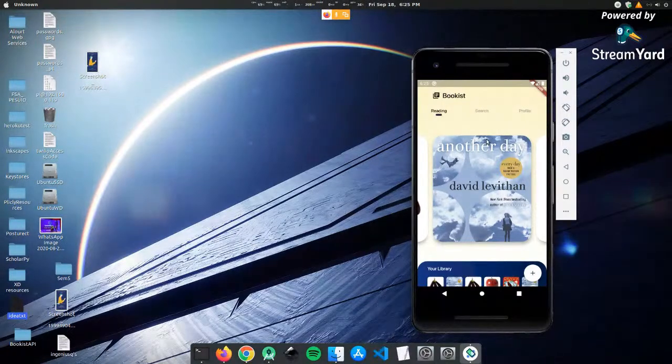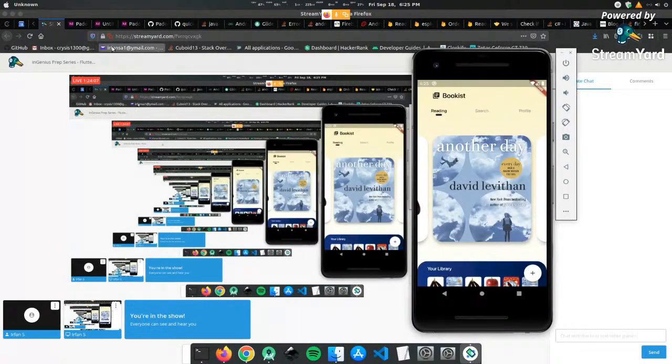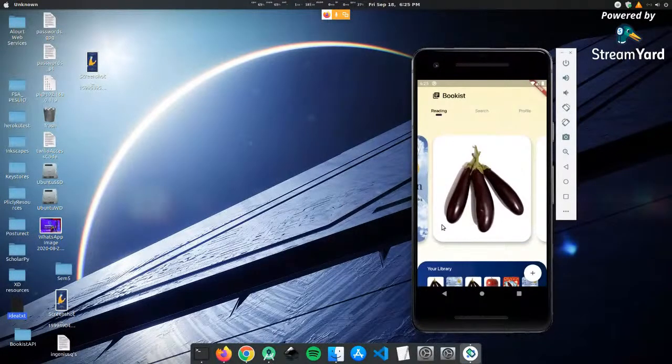So the advantage of building this in Flutter is that I build it on Android, but I can make it run on web and I can make it run on iOS as well. So this becomes a cross-platform app that I'm building.